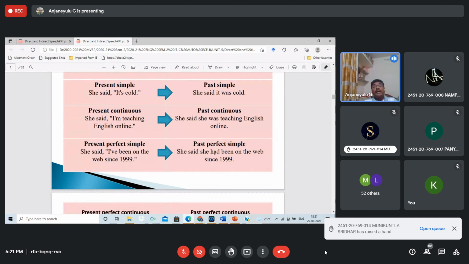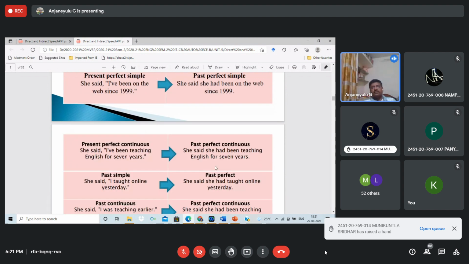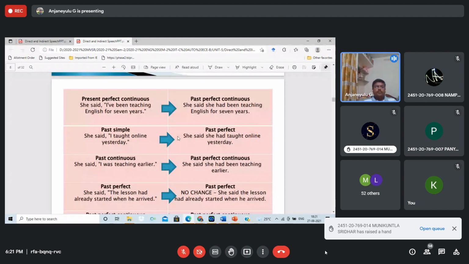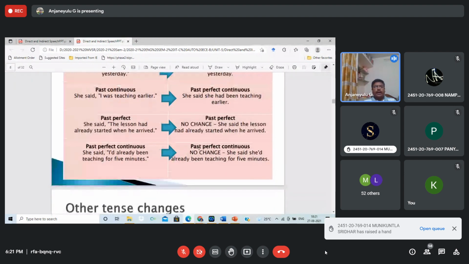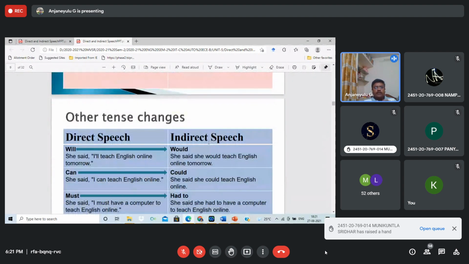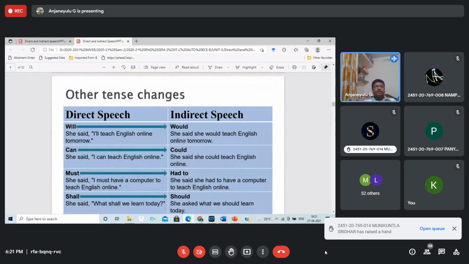Mainly the helping forms: see, "have" becomes the past form "had," as we just discussed. The structure will be the same. So for present perfect, you can practice all of these. "The lesson had already started," the same thing. So these are the other tense changes from direct to indirect speech.